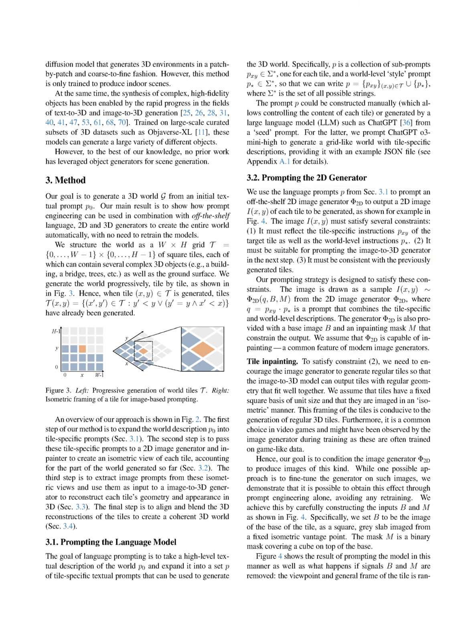Section Summary. In this section, we discuss various methods for 3D scene generation, highlighting our approach that utilizes prompt engineering with existing 2D and 3D generators to create a coherent 3D world from a textual description. Our method involves generating tile-specific prompts, creating 2D images for each tile, and then reconstructing their 3D geometry, all without the need for retraining models.